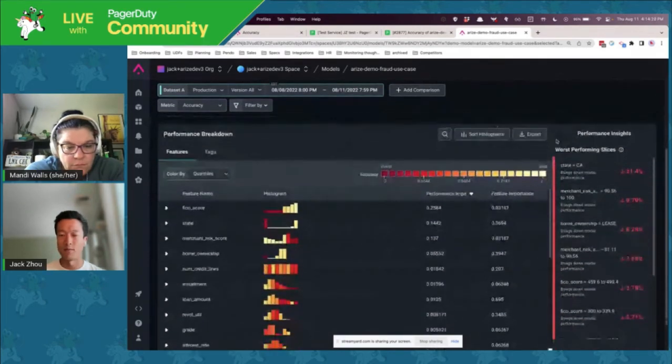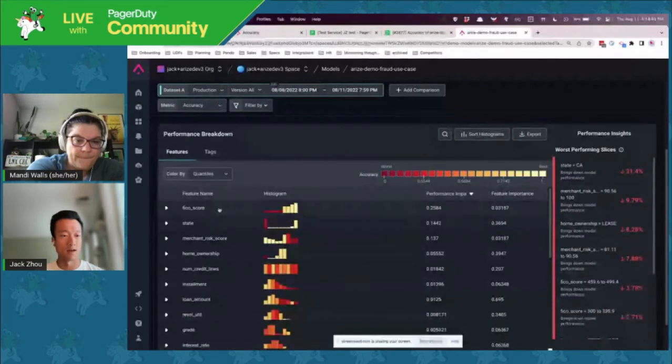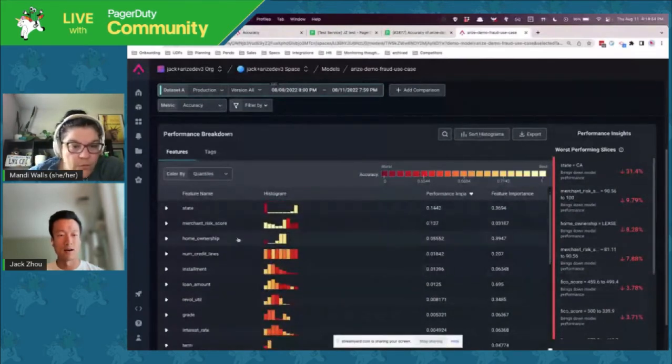And down here, we have performance insights in our performance breakdown. So I like to start with performance insights because it gives me a very quick view of what feature and even what value that feature is dragging the performance down. So again, this is a transaction fraud model. And you can imagine that, when the transaction is processed, the transaction processor has many, many pieces of information. Maybe they have the FICO score, the state, what is the risk score of the merchant that's accepting the transaction. But let's just look at state.